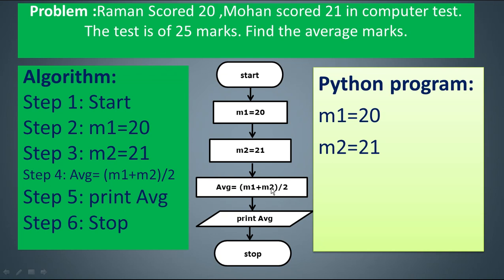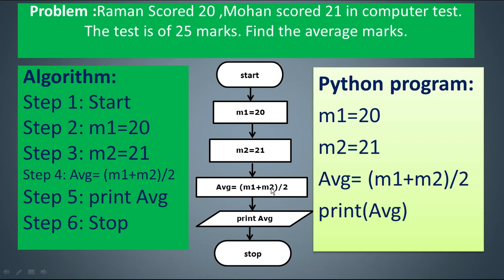So it is dynamic in nature because of this factor. Next, AVG is created after calculation of this expression, that is M1 plus M2 divided by 2. After the average is calculated, one value will be stored in average. Now displaying the answer on the computer screen is done with the help of the print statement. So print is a function in Python, clear? Here you cannot write uppercase or lowercase for print. Keywords and predefined reserved words are normally written in lowercase letters of the alphabet, so you cannot change that.